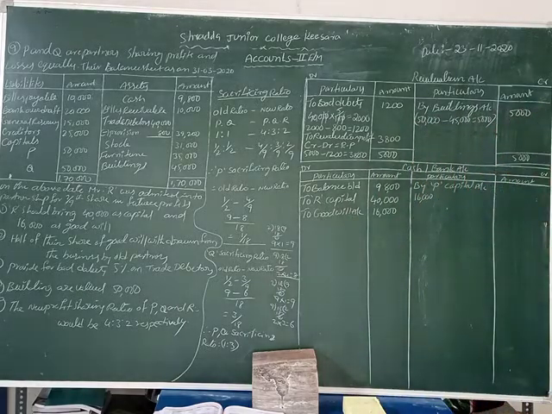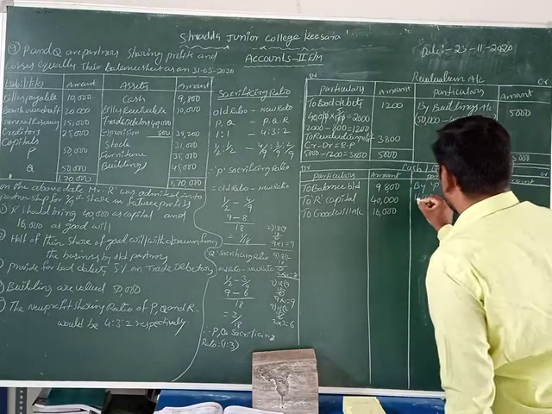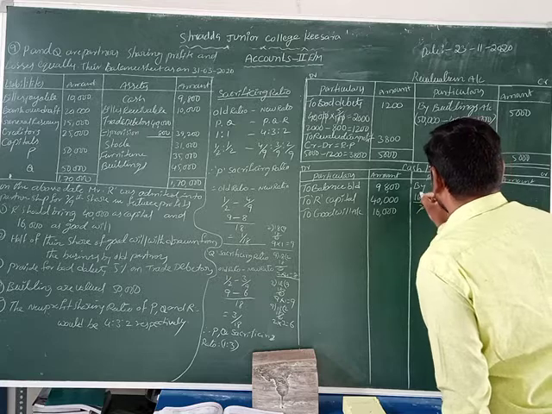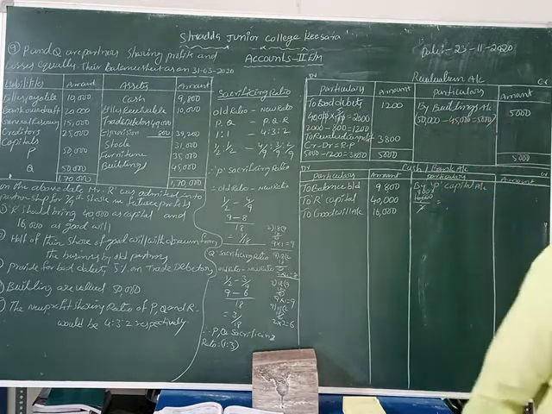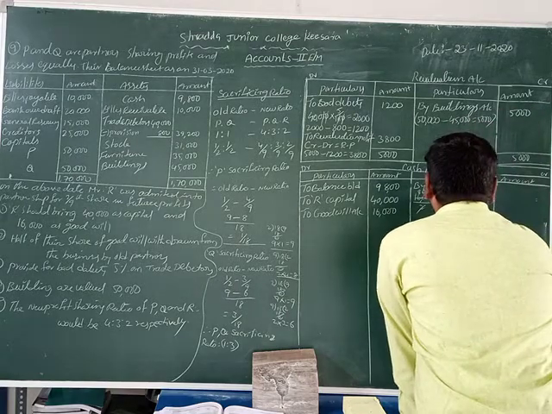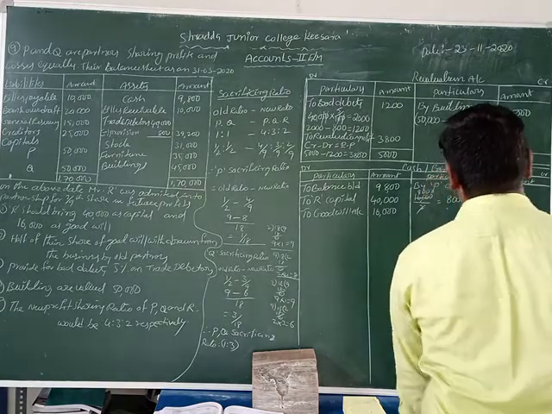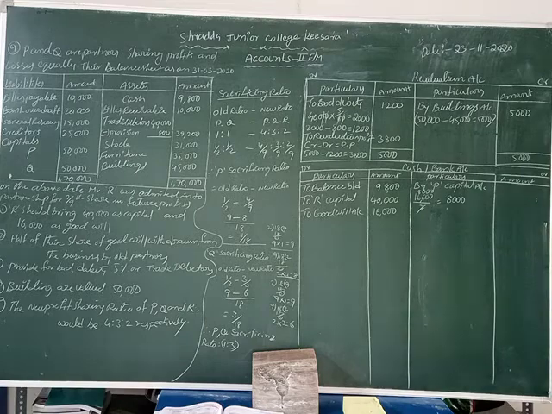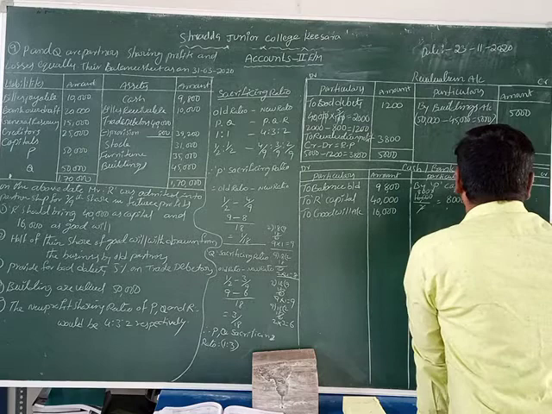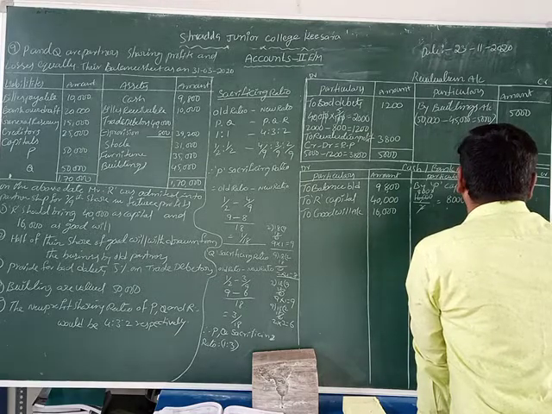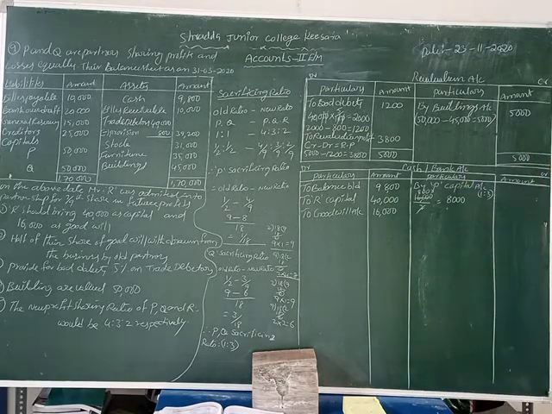It is half, so divide by 2. 2 8s are 16. Half the goodwill amount is 8,000 rupees. We distribute the outgoing partners' goodwill in the ratio 1:3.